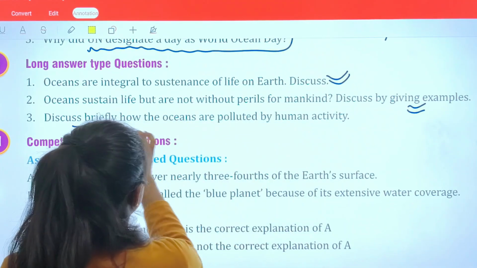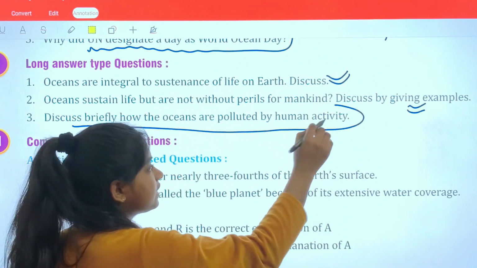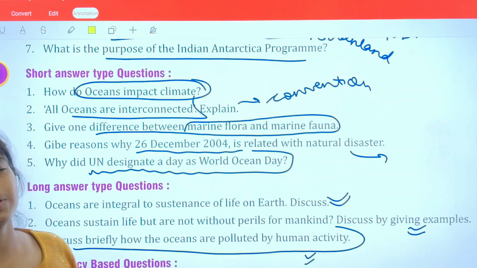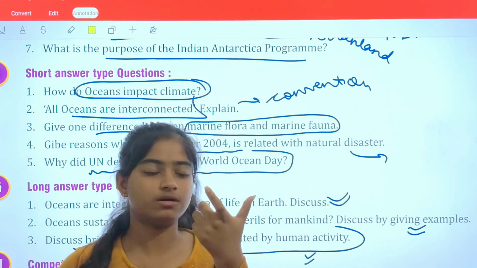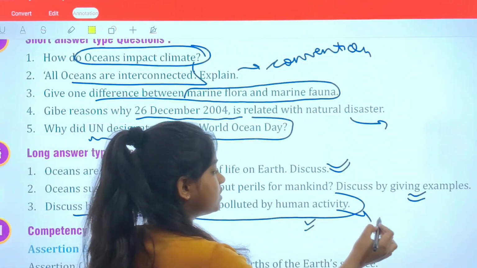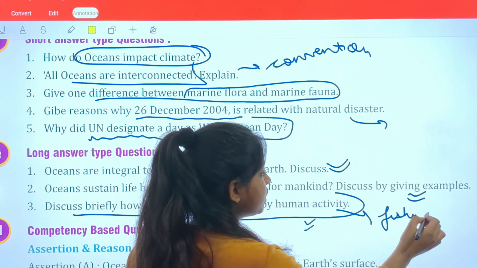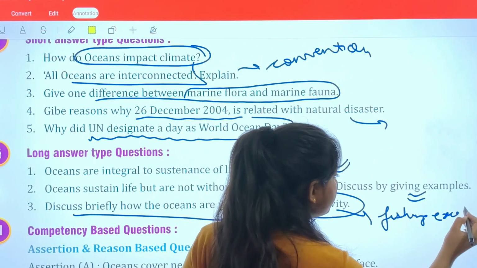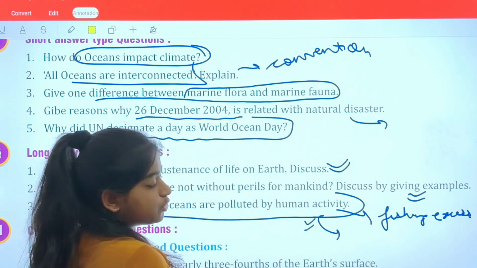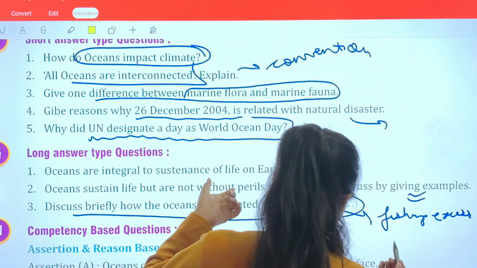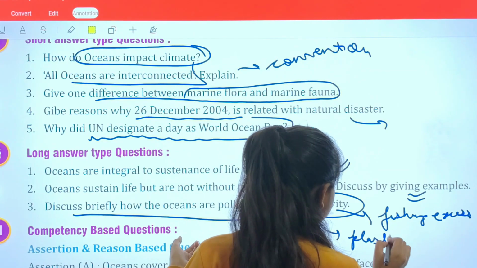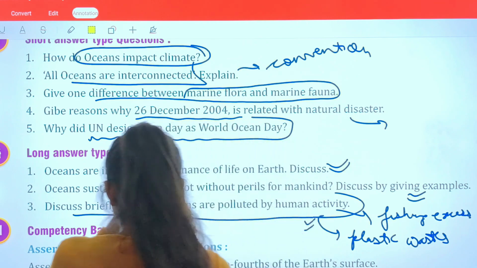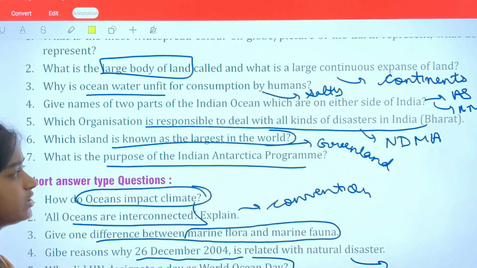Discuss briefly how the oceans are polluted by human activity. Again, we have already discussed this in the above chapter. What you can write are 2-3 points about fishing. We are consuming so much. We are doing fishing in excess. And what other factor can you write? You can write plastic waste. We are throwing plastic waste in oceans. So these are some important questions related to the chapter.